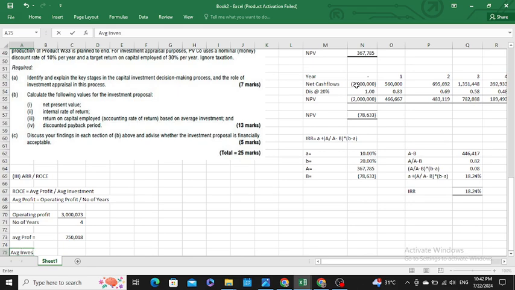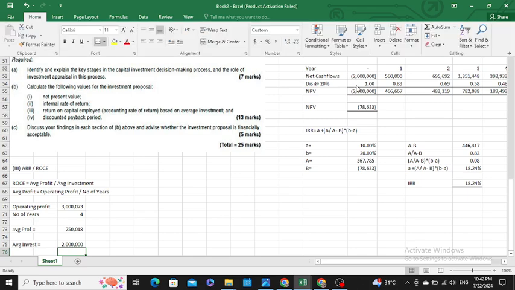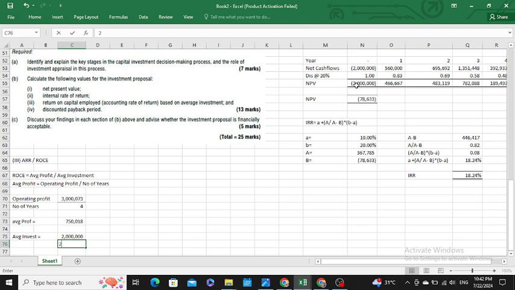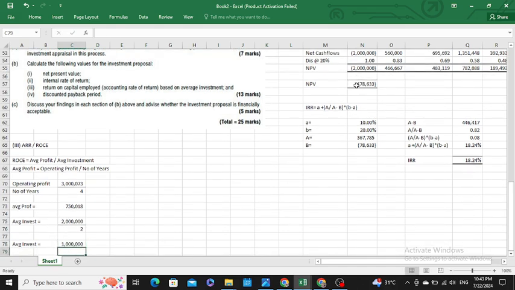For calculating the average investment, you are having the investment of 2 million. So that 2 million would be divided by 2. So for average investment, it is 2 million divided by 2. It came into 1 million.